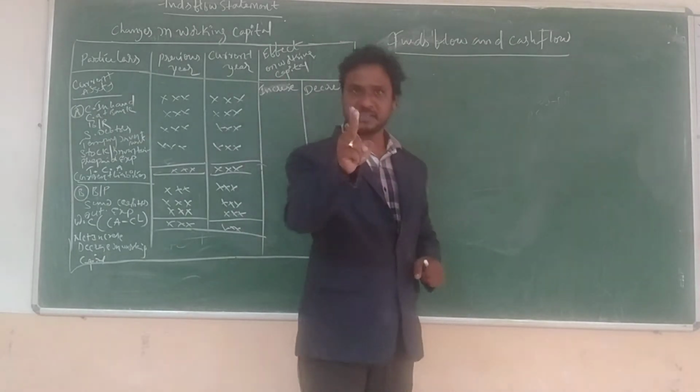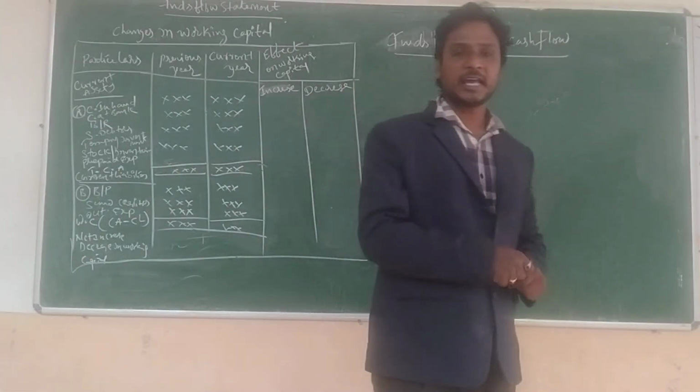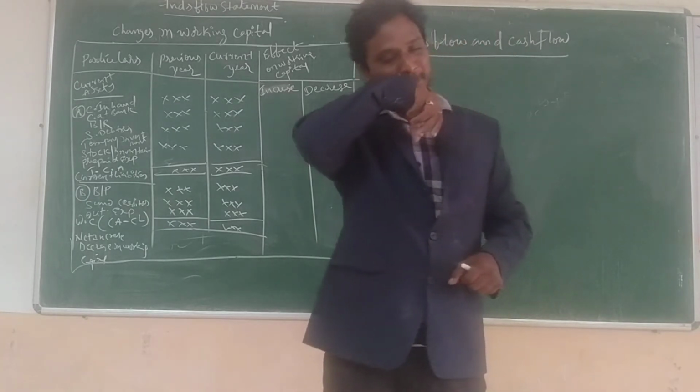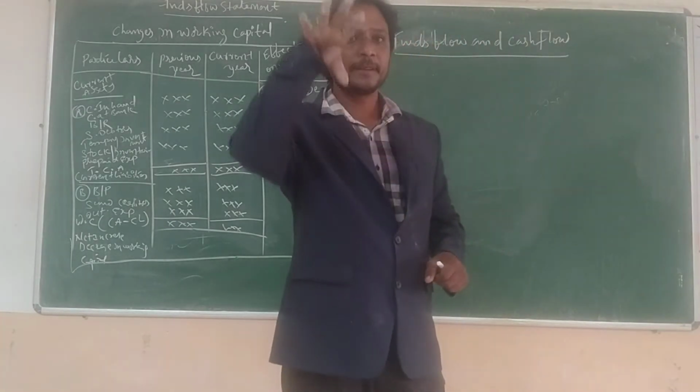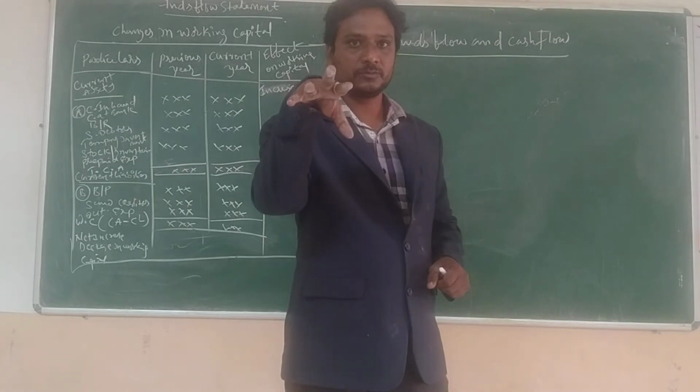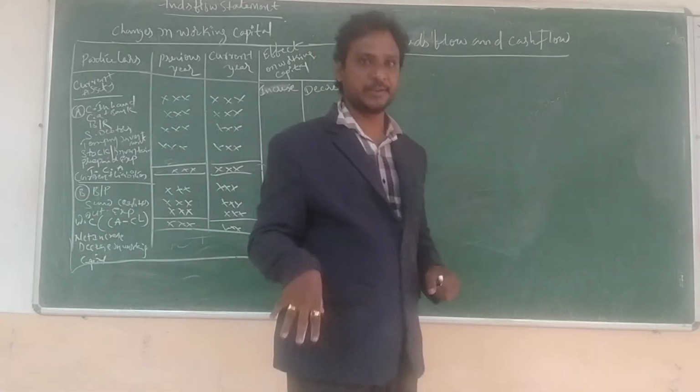So we have two balances in the cash flow and funds flow movement, which we have invested in the organization.